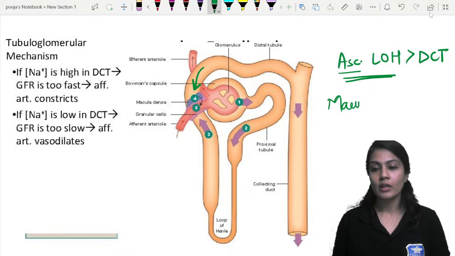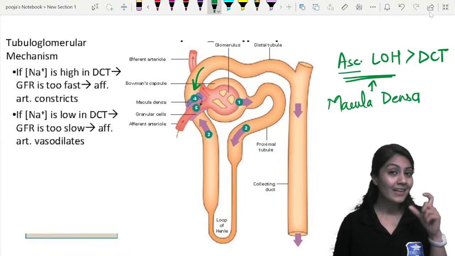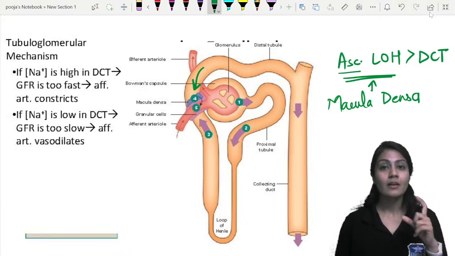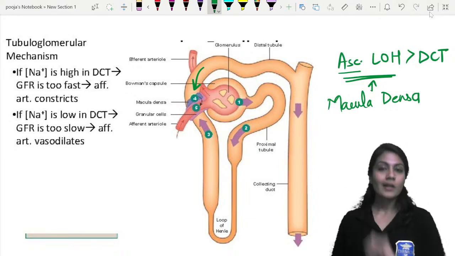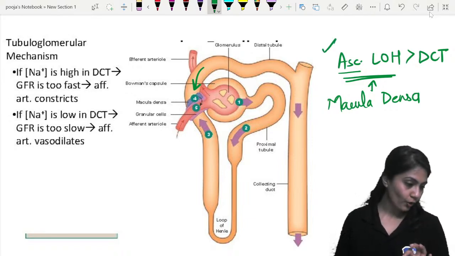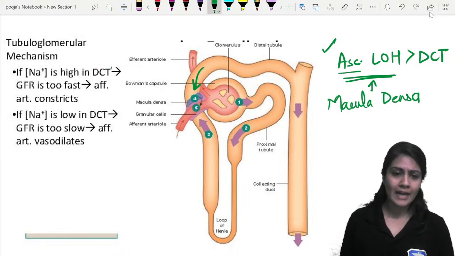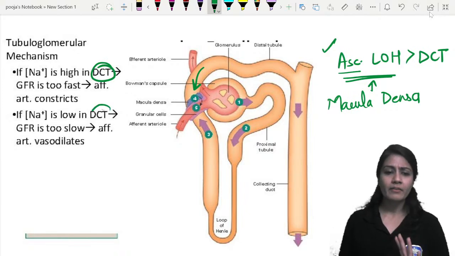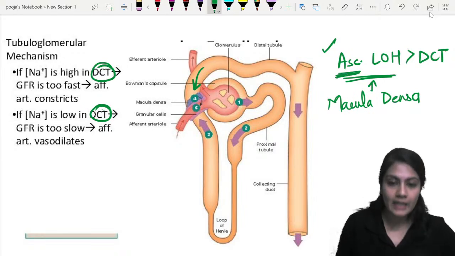The cells that I'm talking about are macula densa cells. Macula densa cells are present in the ascending limb of loop of Henle, the ending part of that. Remember, if the answer options give both the ascending limb of loop of Henle and the DCT, go for the ascending limb, clearly mentioned in the latest edition of Ganong. Previously we used to say DCT, but now it is very clearly written in Ganong that it is nothing but the ascending limb of loop of Henle that comes near this.